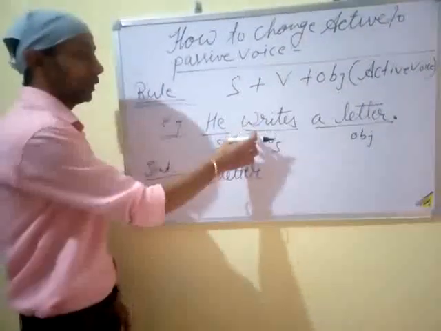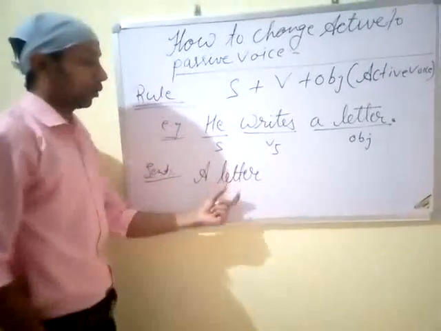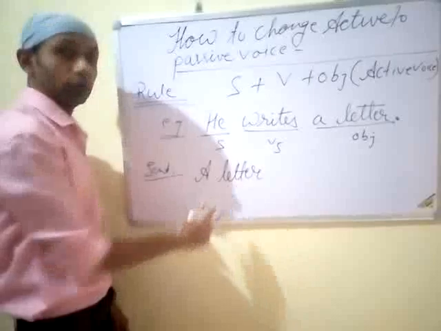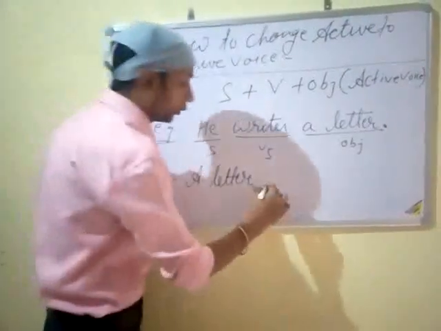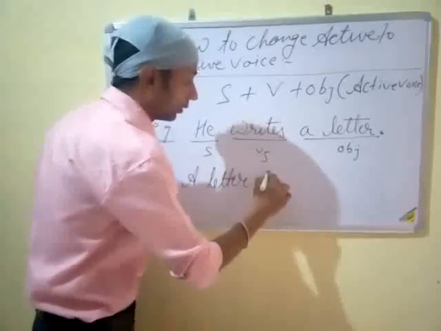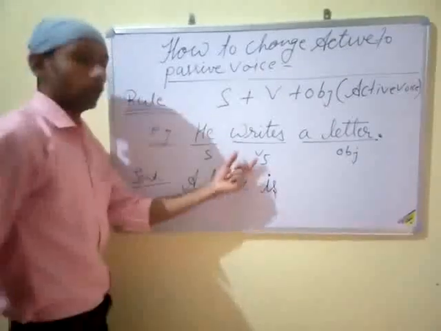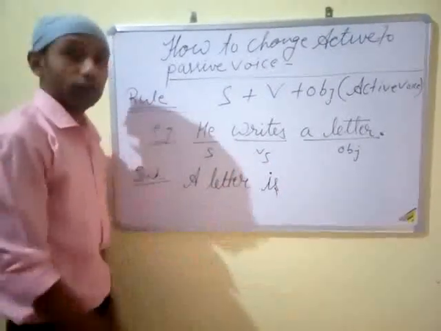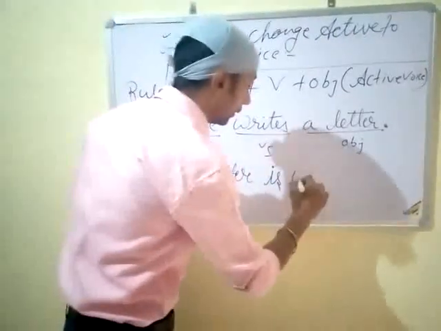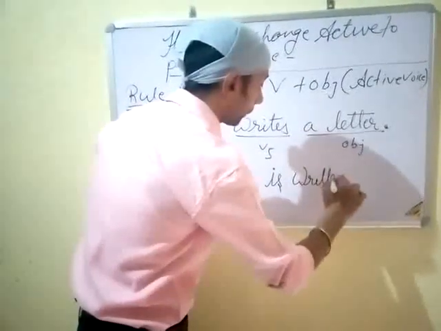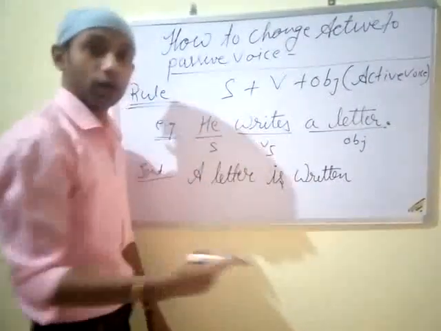Now as we can see, this sentence is in simple present tense, so we have to use the auxiliary verb. A letter is a singular word, so we have to use is. A letter is. Writes is the verb, so we always use the verb's third form, that is written. In passive voice, always use the verb's third form.